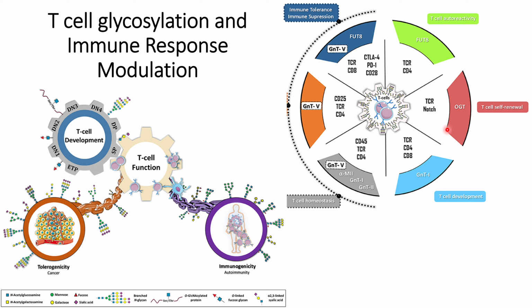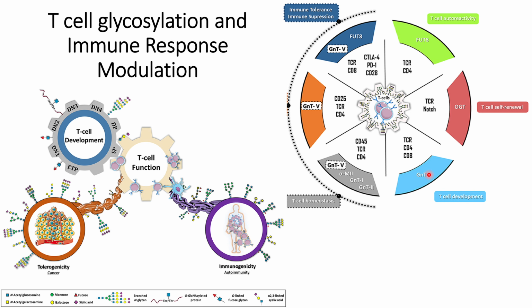Another thing that can work is the T cell receptor Notch, which is glycosylated with glycan and fucose. Because of the loss of Notch, it will impact T cell self-renewal and development, or lead to a condition where there is a scarcity of T cells within the host because of the irregularity of the OGT transferase that will affect the T cell receptor Notch.